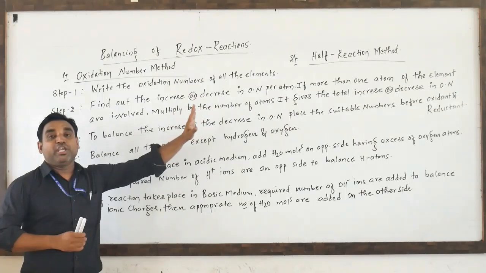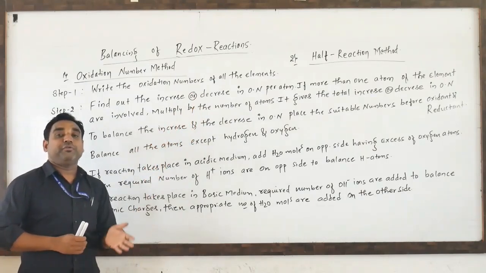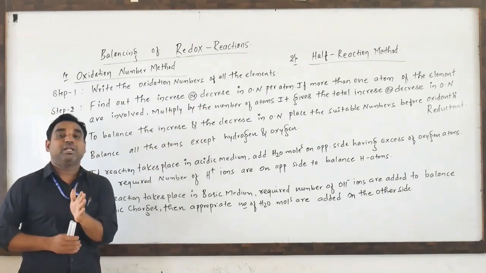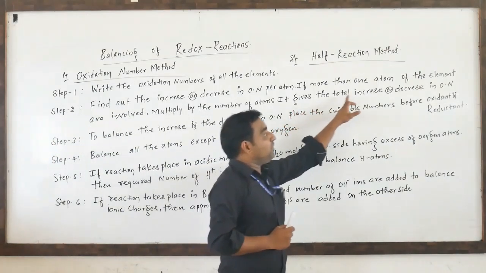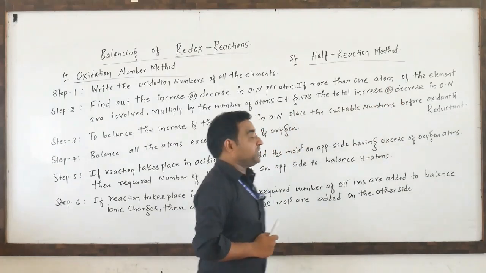So find out the increase or decrease in oxidation number. If more than one atom will be there, we have to multiply with the suitable number, then we can equalize them, then we will get the total number of increase or decrease in the oxidation number.